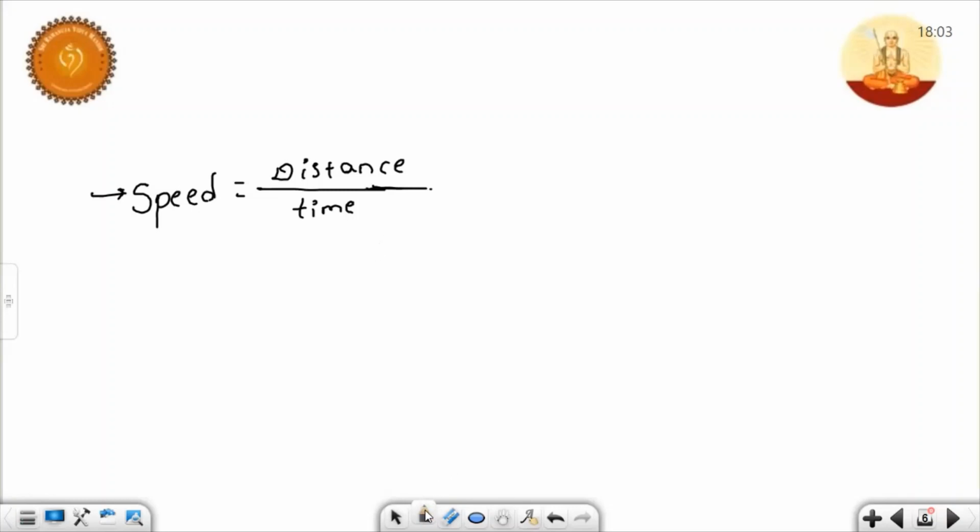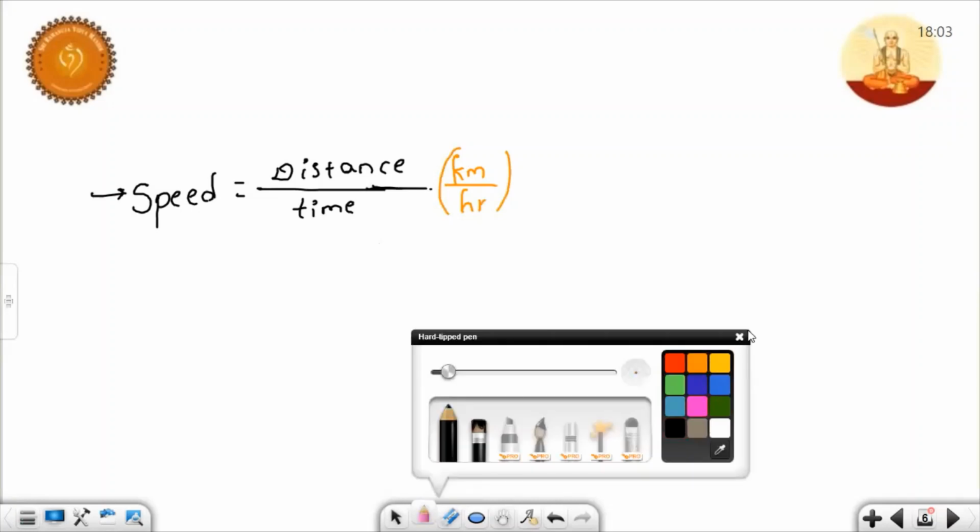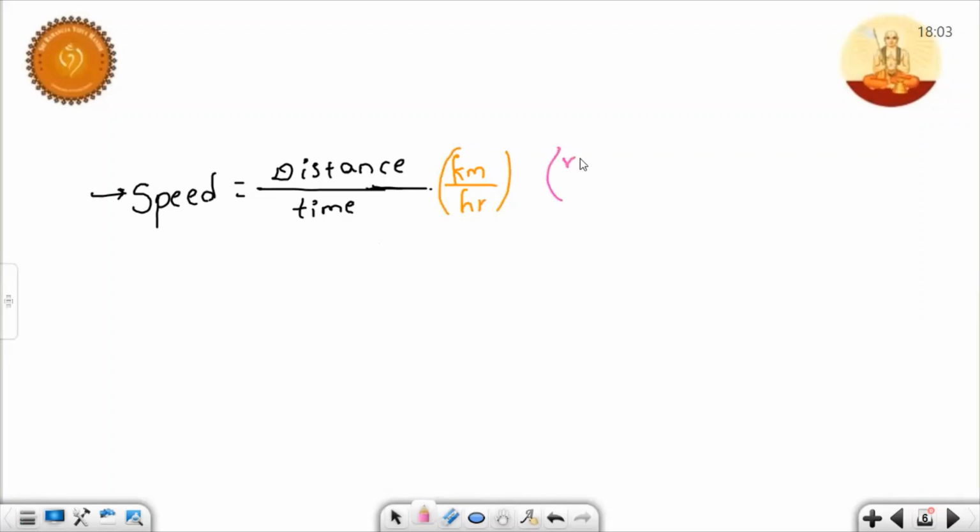And what are the units for this? Kilometer per hour, or instead of kilometer per hour, we can take meter per second also. Either kilometer per hour or meter per second. These two are units of speed, and distance by time is the formula for speed. Based on this formula, let's see an example problem.